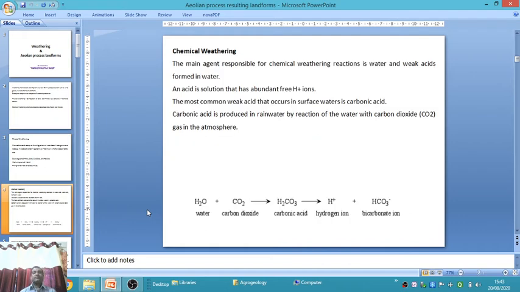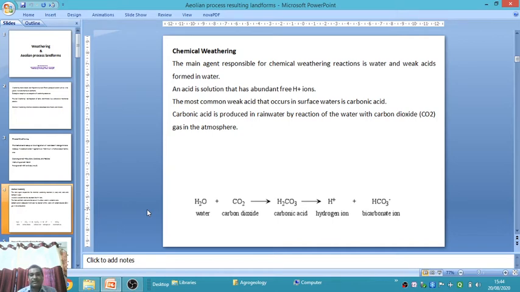Okay, what is meant by chemical weathering? I already told you, chemical weathering means changing the chemistry of the earlier material, maybe the rock, maybe the mineral, maybe any type of material, even soil. The main agents responsible for chemical weathering are water and weak acids formed in water. An acid is a solution that has abundant free hydrogen ions. The most common weak acid that occurs in surface water is carbonic acid.